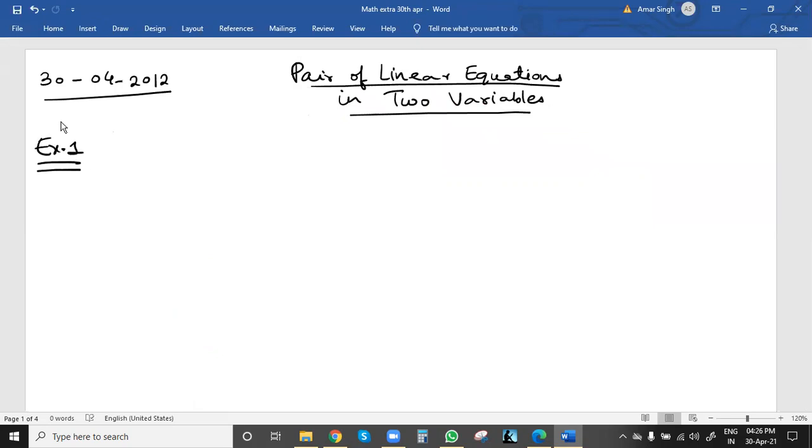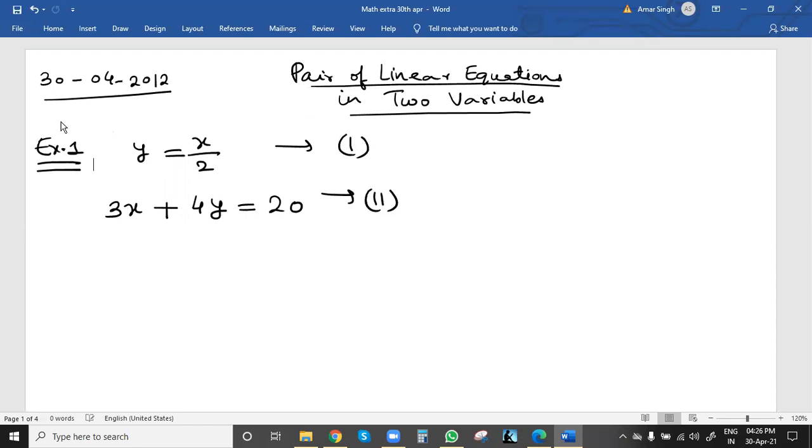First equation was number of times she had a ride on giant wheel is x, and half of that value is the number of times she played Hoopla game. So y equal to x by 2 was the first equation. X is the number of times she had ride on the giant wheel. One time riding cost rupees 3, plus y is the number of times she played Hoopla game. One time playing cost is 4. Total she pays is rupees 20. These are the two equations. So from these two equations we have two lines, and where they will intersect, that will be the solution value.